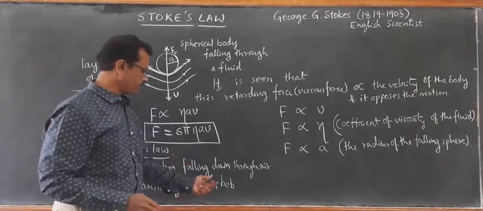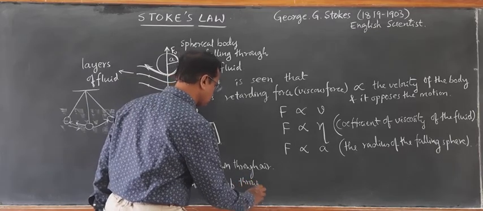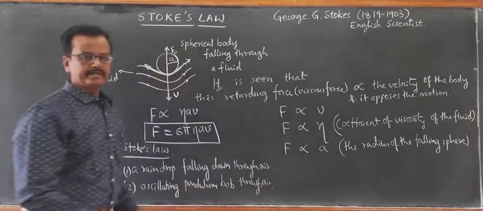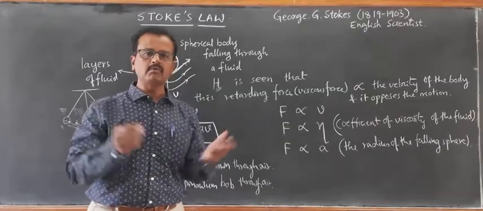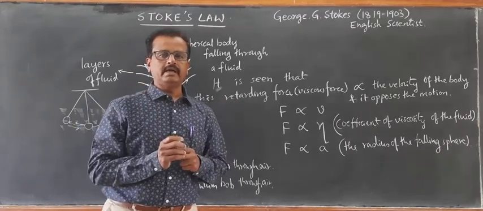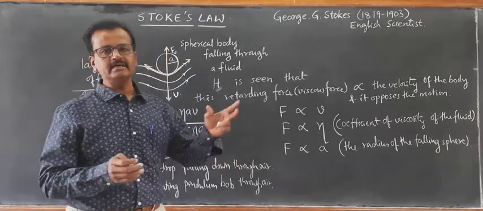So an oscillating pendulum bob through air or through any oil medium. If our pendulum bob is oscillated through an oil medium or water medium, then we need to consider water as the fluid or oil as the fluid. If it is in air, then air is a fluid.